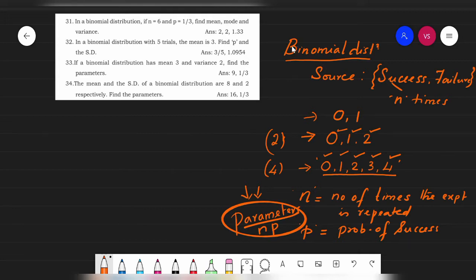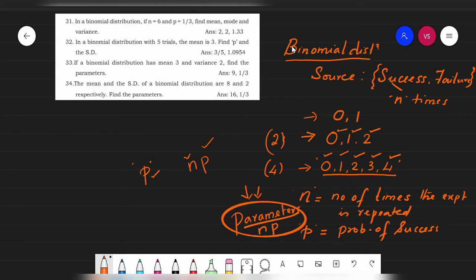Likewise, in Bernoulli, p is a parameter. This value we should know. In binomial, n and p are the values. These two values you should know. Likewise, there are many other distributions, like the Poisson distribution, which has a parameter. The hypergeometric distribution also has parameters. Then the normal distribution also has parameters.